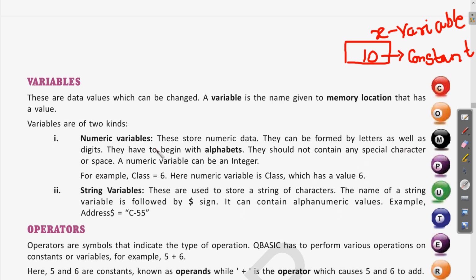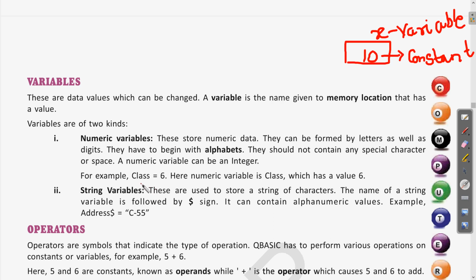Now these variables are also of two types. One is numeric variable and another is string variable. Okay, let us see them one by one. So first is numeric variable. These store numeric data. They can be formed by letters as well as digits. Clear? So they have to begin with alphabets. They should not contain any special character or space. Any numerical value can be an integer. Clear? So these numeric variables are those which hold some numeric values.